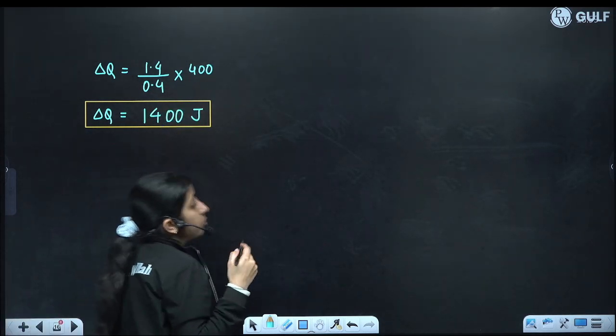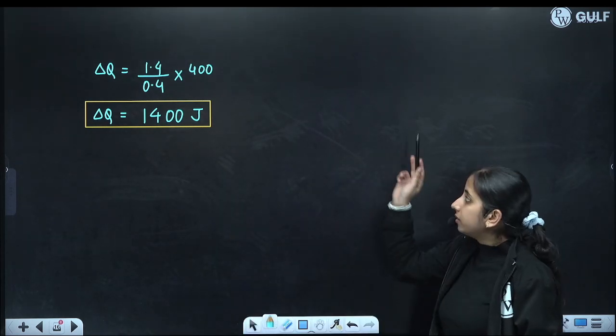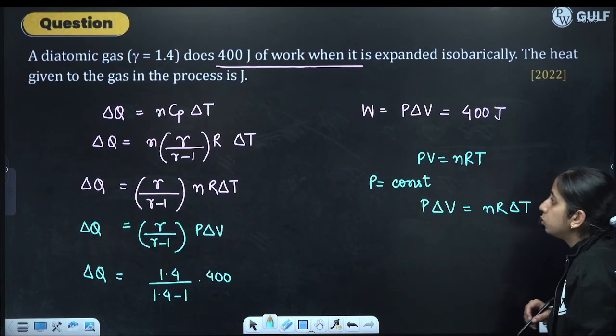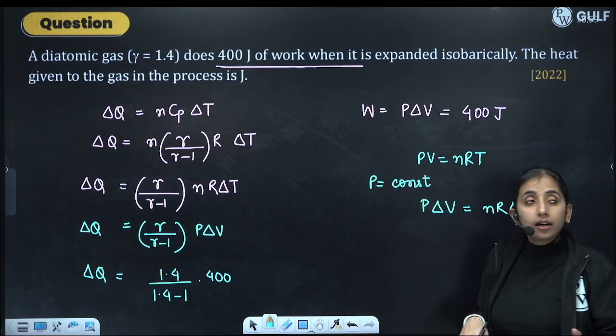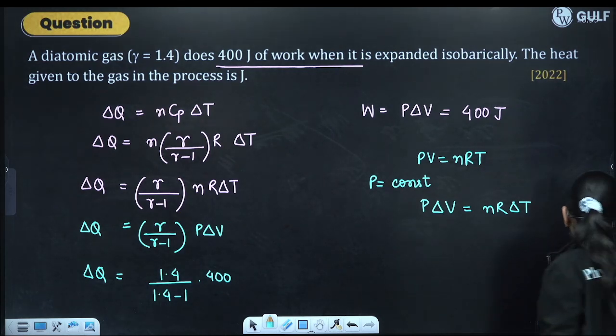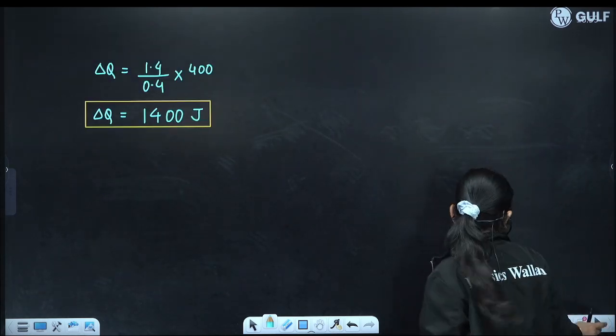Okay, so this will become 14 by 4 and they will get cancelled. So delta Q will be 1400 joules. This is also a NAT type question. We have to find in joules, so the answer will be 1400. You will write the answer as 1400.